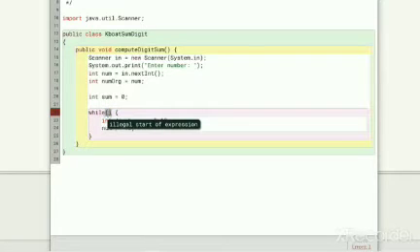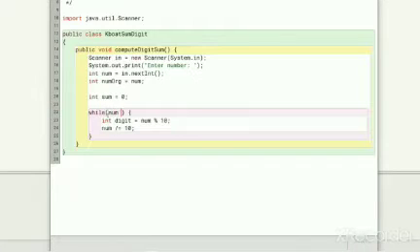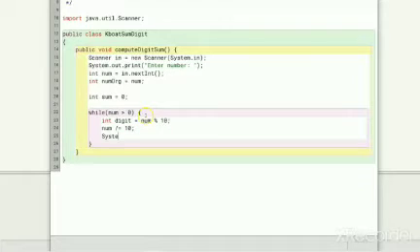I need to repeat these steps till number becomes 0, so I will give the condition as num greater than 0. Our loop will continue executing till number is greater than 0. When number becomes 0, the condition will evaluate to false and the loop will stop executing. Just to make sure that our logic so far is correct, I will temporarily introduce a println statement to print the extracted digits like this.